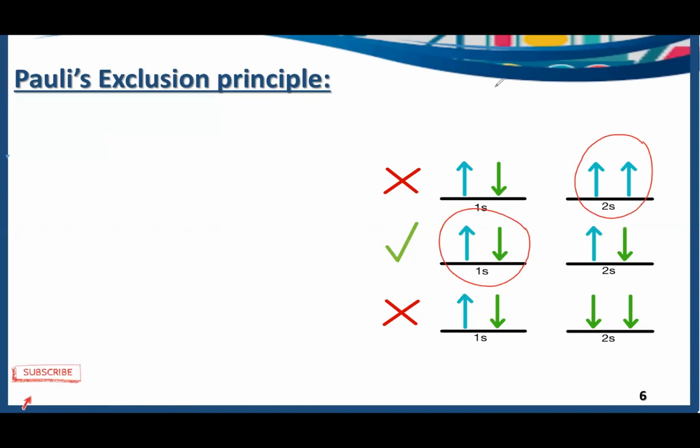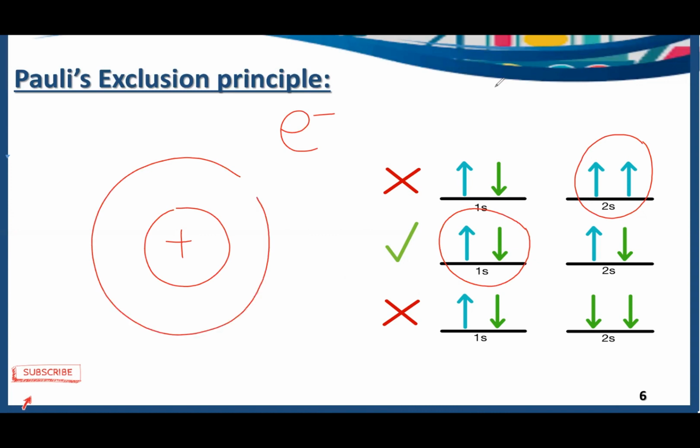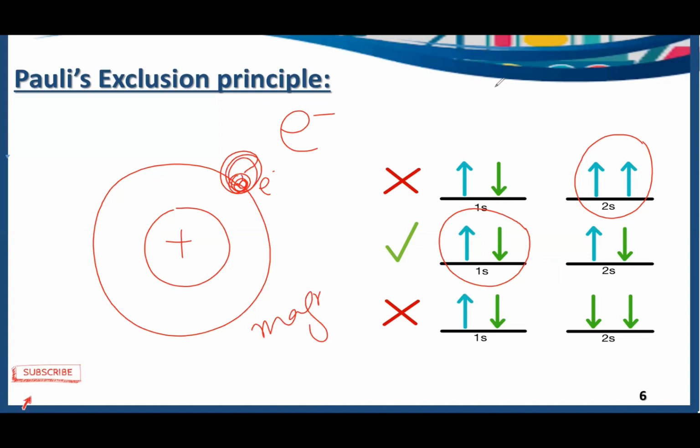And why is this so? We know electrons are charged species. They have a negative charge. Moreover, electrons not only revolve around the nucleus, they also spin around their own axis. As a result, due to their motion, they create a magnetic field.